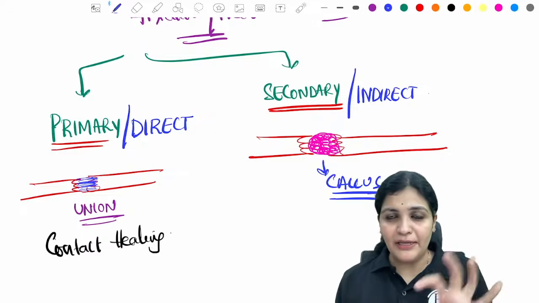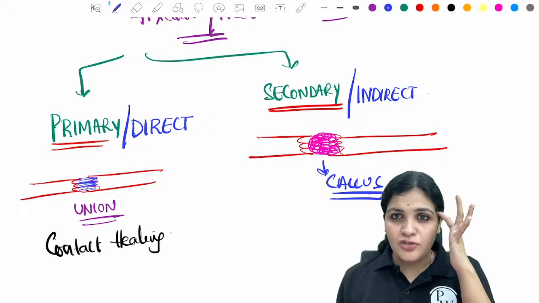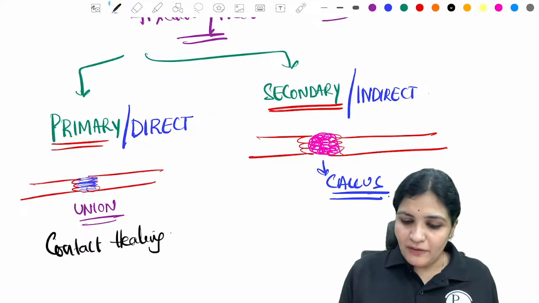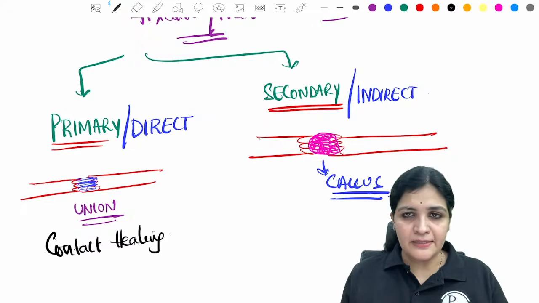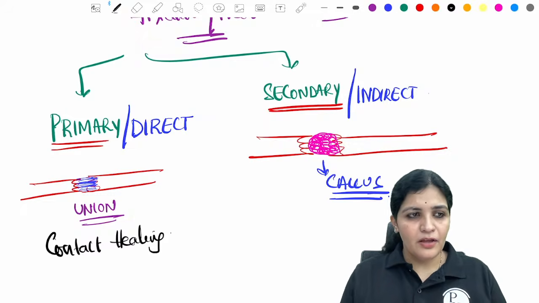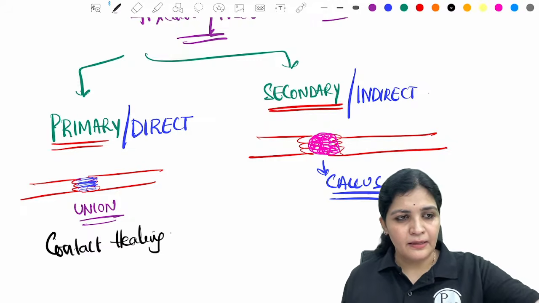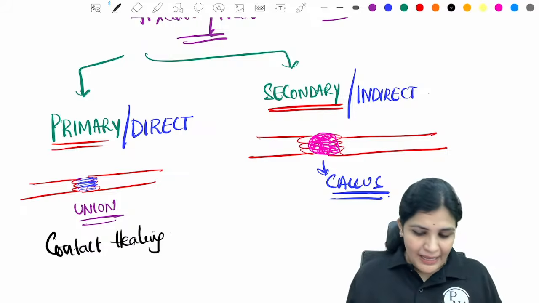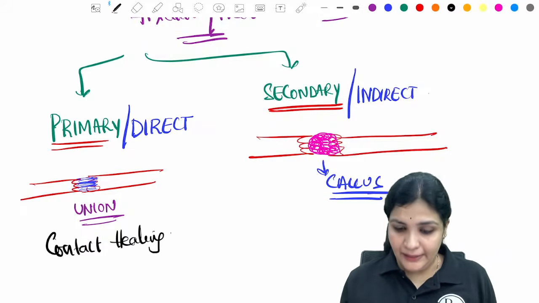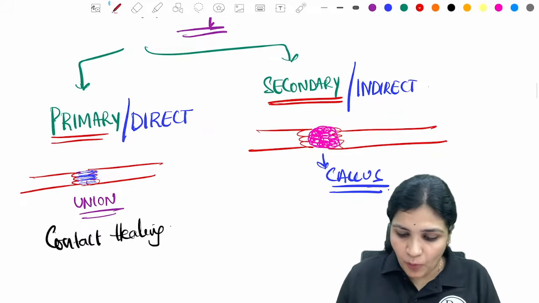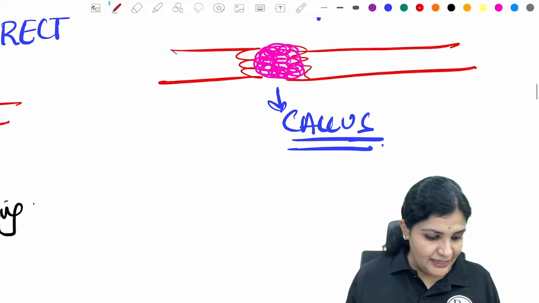And the somebody who is coming in between indirectly is your callus. Whenever there is a formation of this callus, that will result in the bone healing. So there is a process of this formation of the callus.